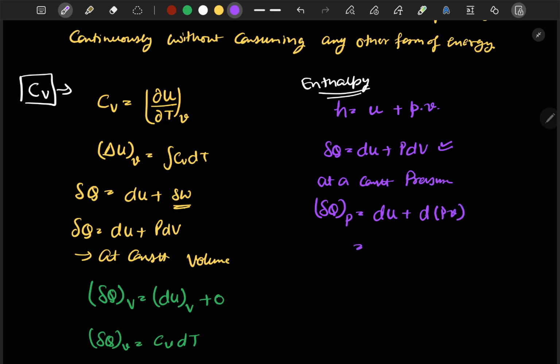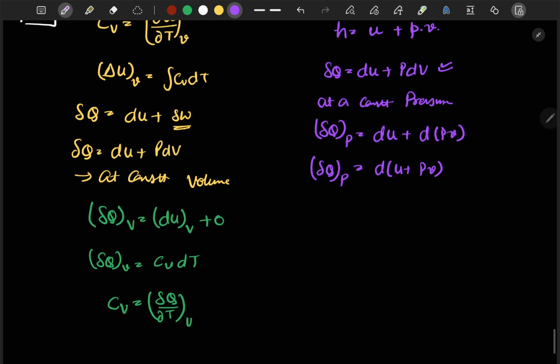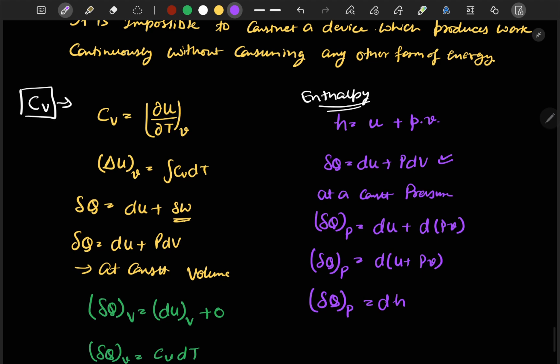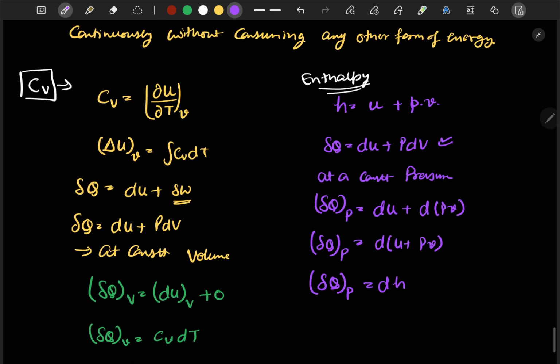Okay, now we can also write it as delta Q at constant pressure is equal to dU plus PdV. So this exact U plus PV term that you have defined is called enthalpy. So we can write delta Q at constant pressure is equal to dH. From here, we have defined that enthalpy, H is equal to U plus PV, is specific enthalpy is a property of the system. Okay.